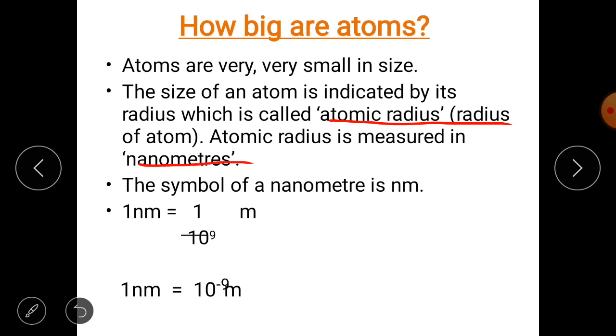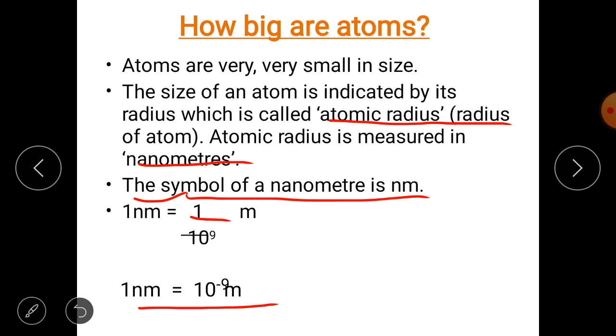Nanometer is a unit which is, look, here the dash has been shifted. 1 nanometer is about 1 by 10 to the power 9 meter. It means if you divide 1 meter by 1 followed by 9 zeros, then that unit will be 1 nanometer. Very small. Even you can't see that. Now you can express this relation as 1 nanometer equals 10 to the power minus 9 meter. One more thing, the symbol of nanometer is nm, both written in small case.